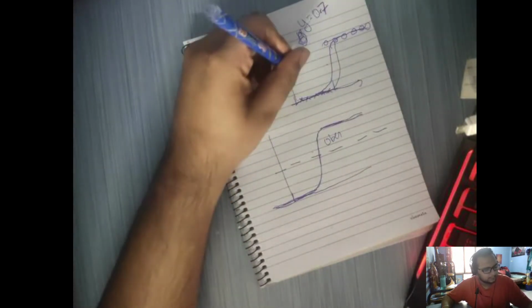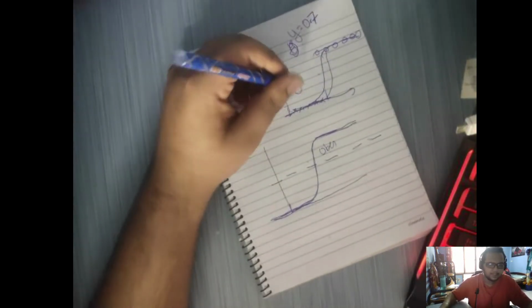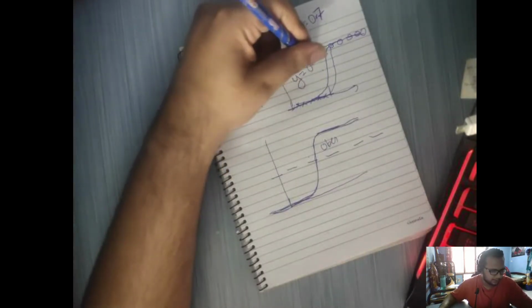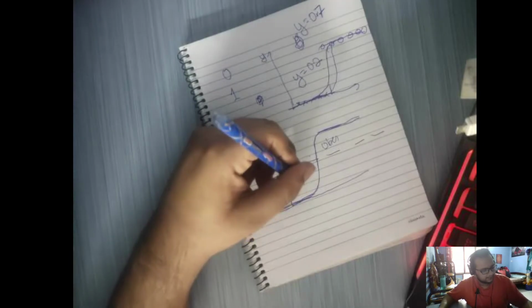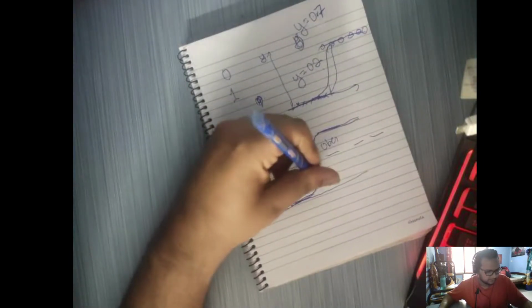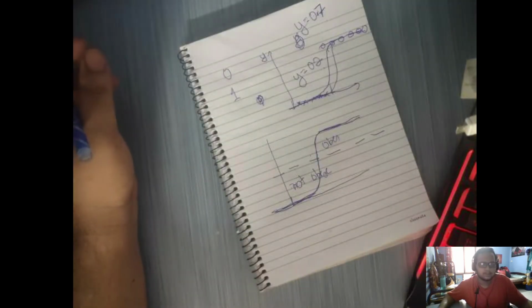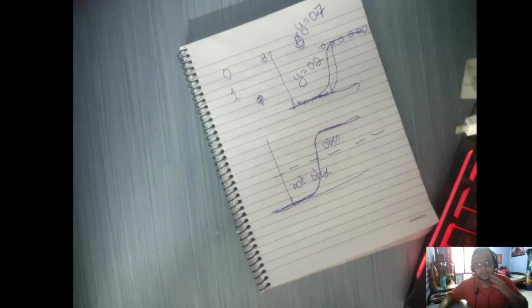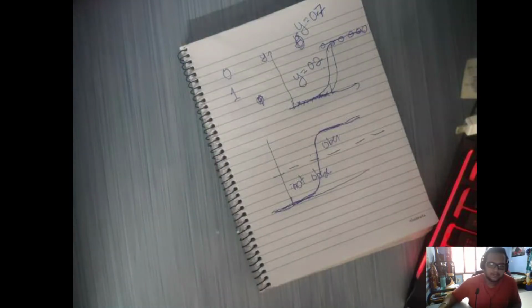If I get the y value predicted to be 0.2, then it comes out as not obese. Okay, so that's what logistic regression is about. This makes it a binary classifier.